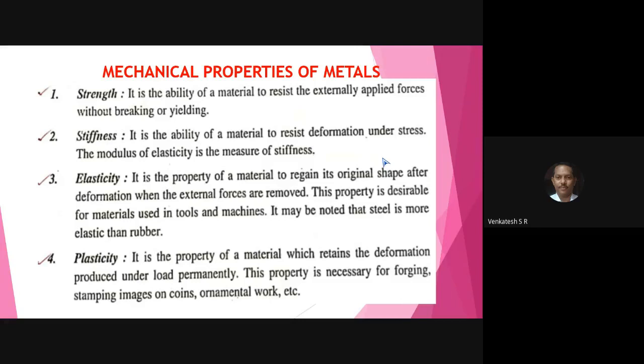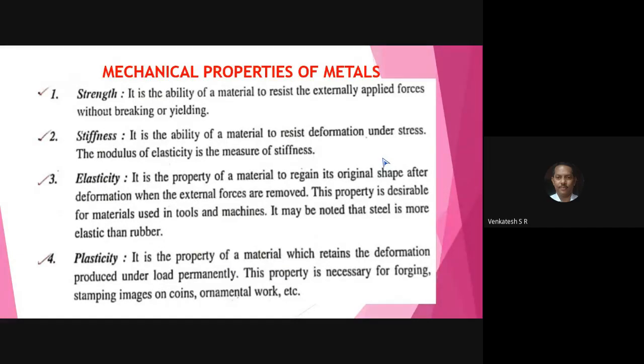Next, the modulus of elasticity is the measure of stiffness.